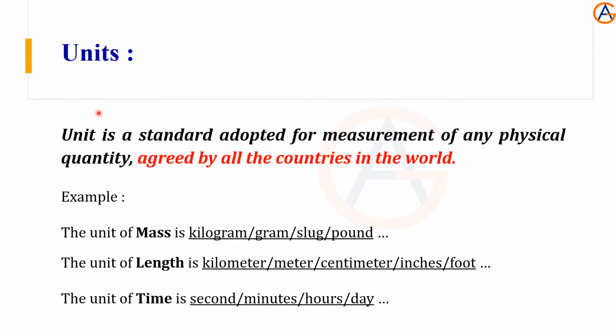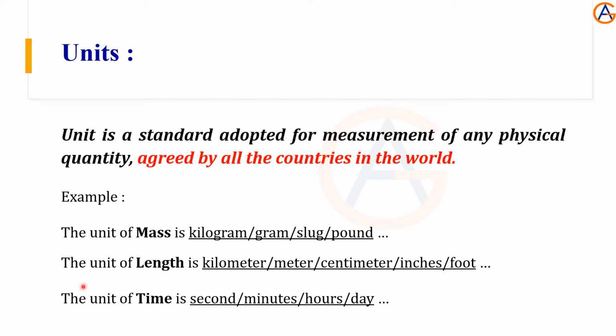Now let's see what is meant by unit. Unit is a standard adopted for the measurement of any physical quantity, and this standard should be agreed by all the countries. For example, we measure the mass. If the object is heavier, we measure in kilogram. If the object is lighter, we measure in grams. In the same way, to measure the mass, slugs and pounds are used in some countries.